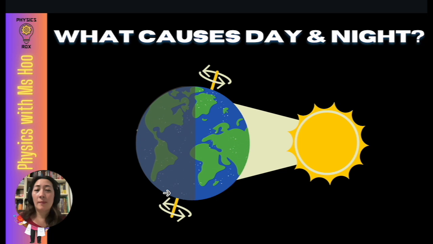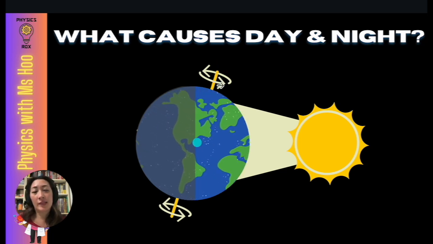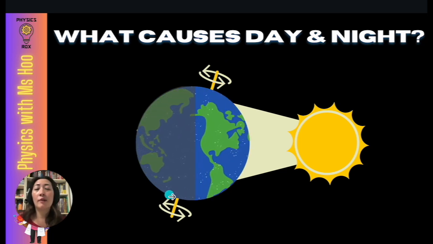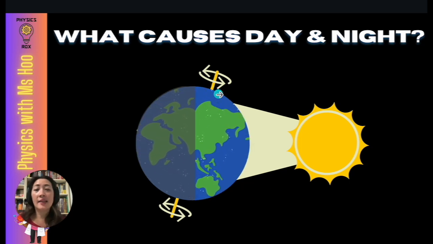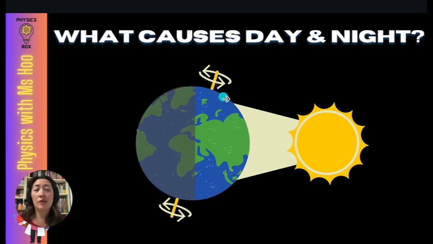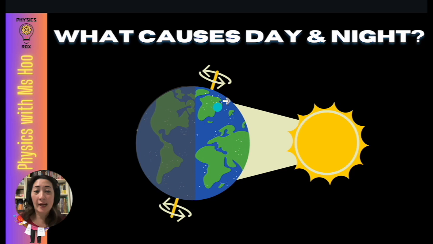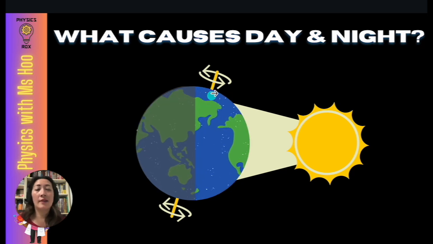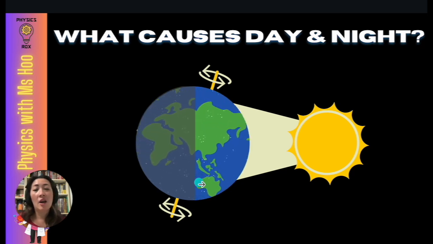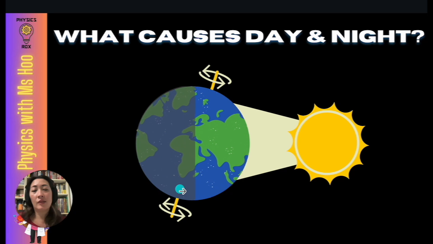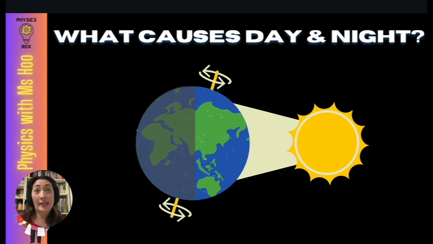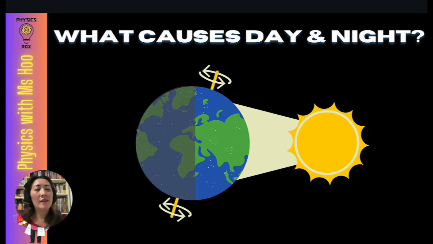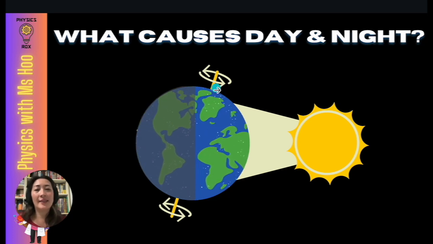Now, you should also be able to see, because of the tilt of the Earth, you will find that at this current position, there are some parts of the Earth which is receiving perpetual daylight around here, because this area never gets into the shade, whereas this area is receiving perpetual night. That's why you hear of places like land of the midnight sun, where even at midnight, there is still sunlight.